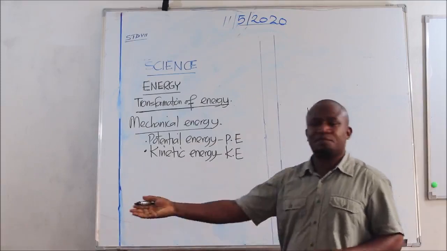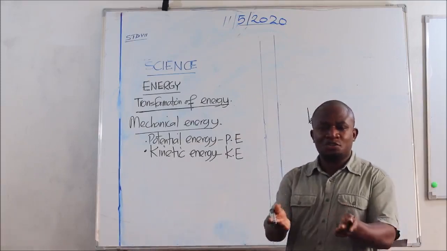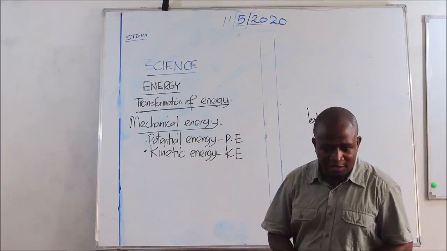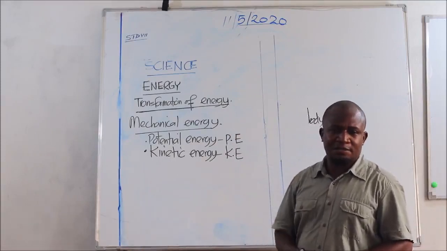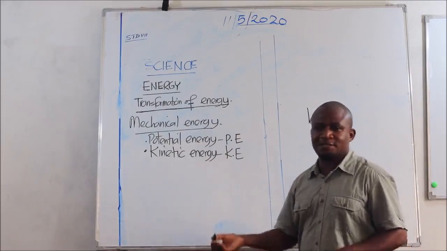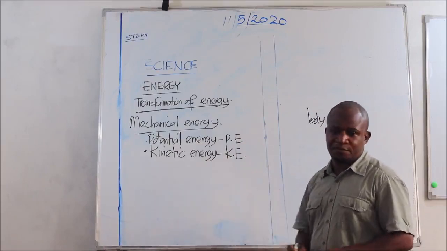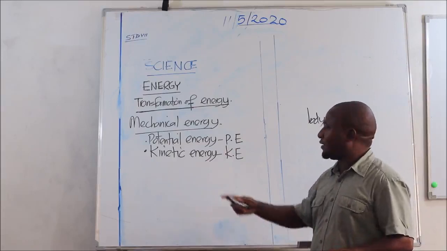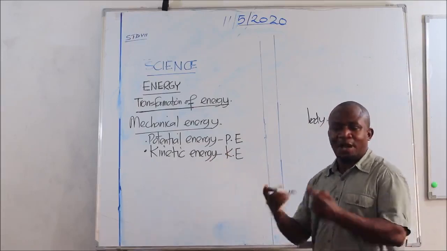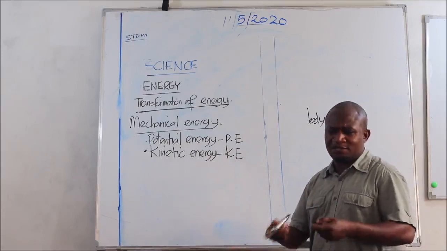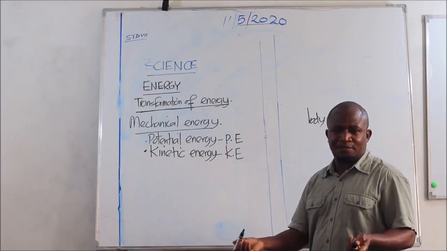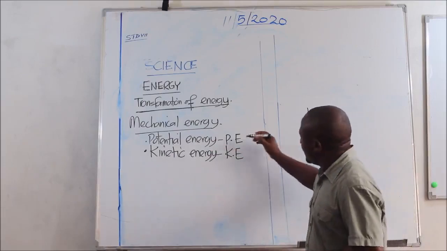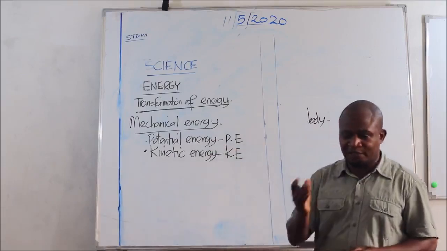It could be a piece of chalk, a bottle of water, a ruler, a human being, a car, etc. So science has its own ways of using words such as body. When I was defining the terms, I said a body has. A body is anything. We don't have to confuse this. Now these are the two forms of energy.